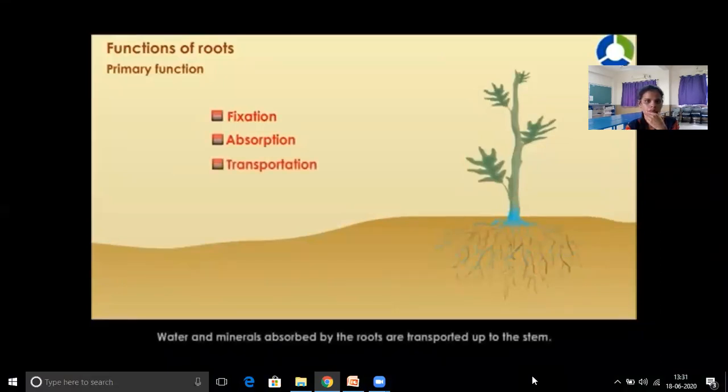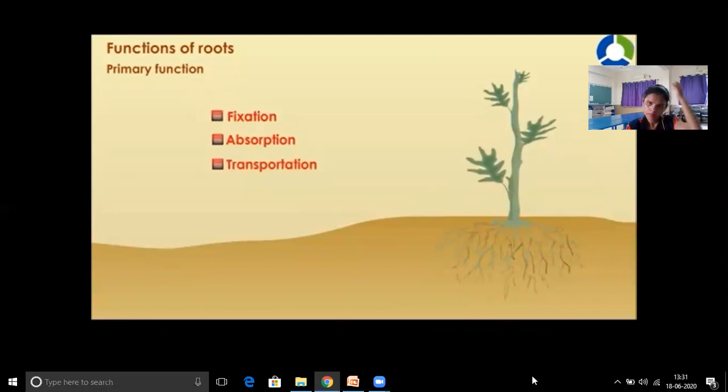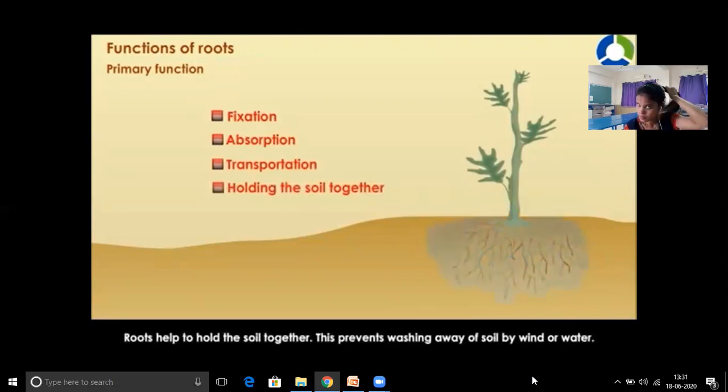Transportation: water and minerals absorbed by the roots are transported up to the stem. Holding the soil together: roots help to hold the soil together. This prevents washing away of soil by wind or water.